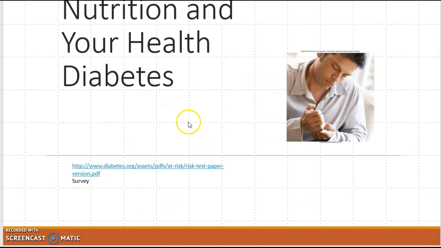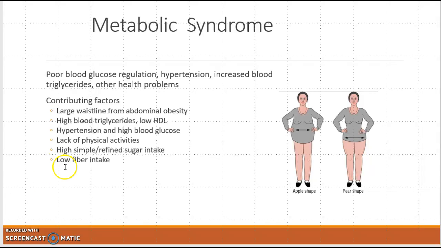The last little section of chapter 4 talks about health, and mostly about diabetes. And another thing we didn't mention yet was metabolic syndrome. Diabetes is something we want to prevent by not consuming too many calories or too much refined sugar. Metabolic syndrome is what they've established to be the contributing factors to possibly diabetes and cardiovascular disease. So if we can prevent abdominal obesity, high blood triglycerides, high blood pressure, low fiber intake, all these things can contribute to metabolic syndrome, which then leads to chronic disease.